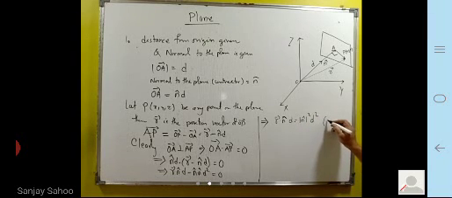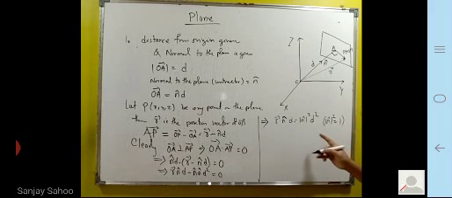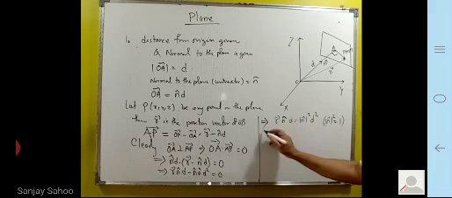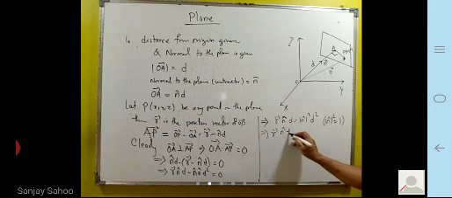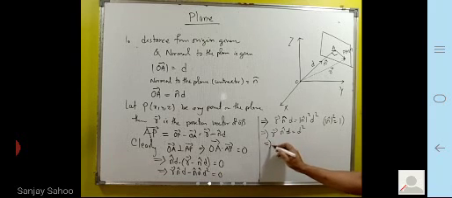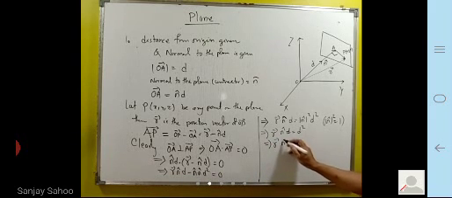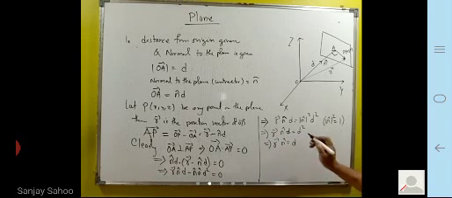Okay, n cap mod square is equal to 1, because it is a unit vector, modulus will be 1. So this implies R dot n cap D is equal to D square. D magnitude both sides same, one D can be cancelled. So this is R dot n cap is equal to D.